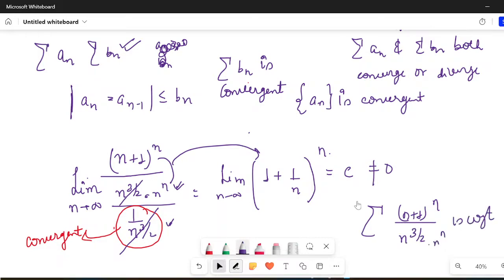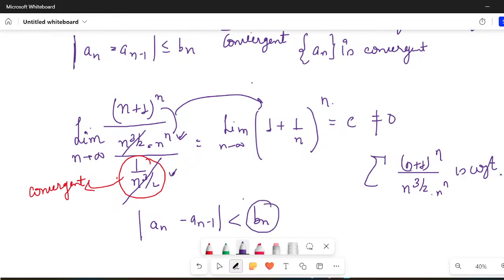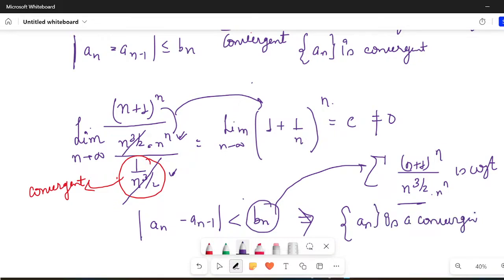And I have already stated a powerful statement that if the modulus of an minus an minus 1 is less than or equal to bn, and summation bn is convergent, so this is convergent, this is your bn here, then it implies that an is a Cauchy sequence, or an is a convergent sequence. I hope it is quite clear to you. Okay, so these are all very important statements that you should remember.